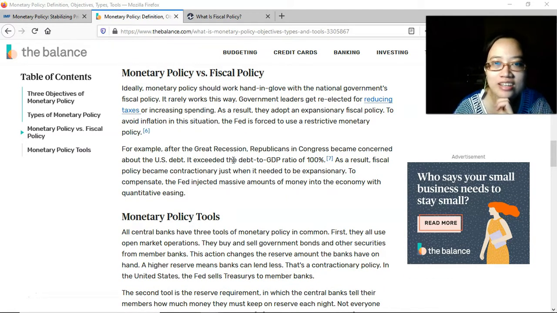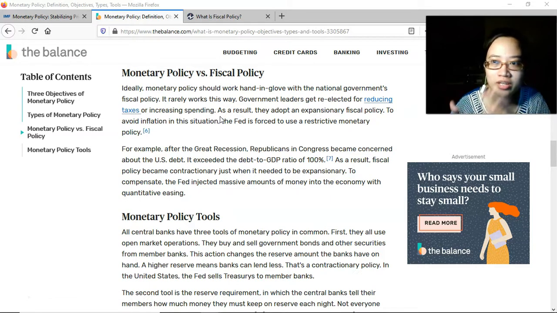Okay, so in this case, the fiscal policy would do what the politicians have to do to get the people's favor, or positive feedback, so that they would get re-elected. But in a way that could really affect inflation, there's going to be a reduction in taxes, and that would equate to increased spending.